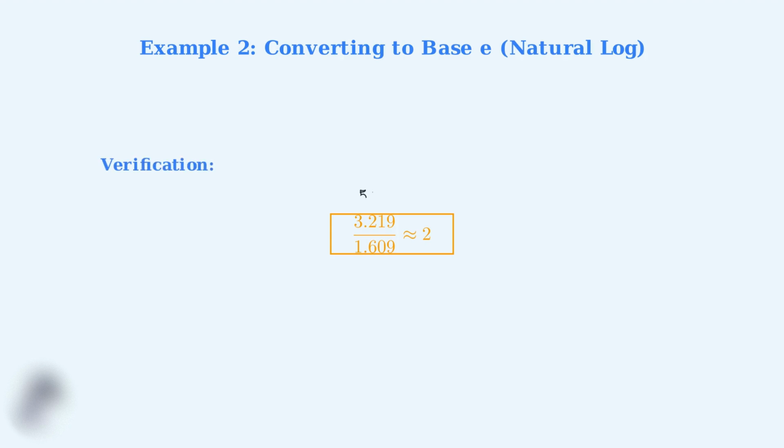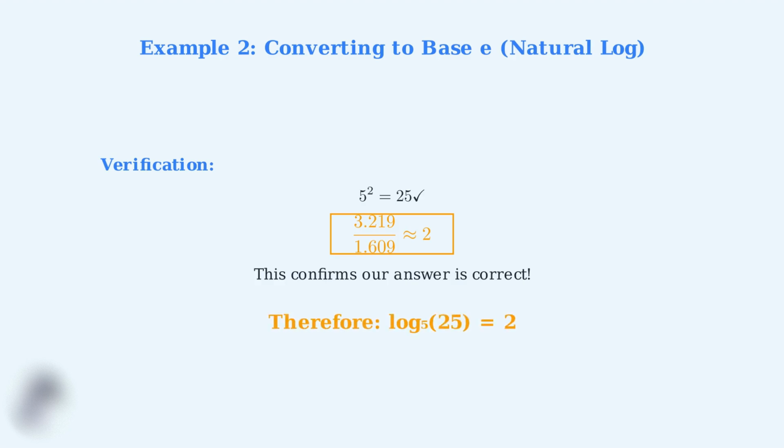Let's verify our answer. Since log base 5 of 25 equals 2, this means that 5 to the power of 2 should equal 25. Indeed, 5 squared equals 25, which confirms our answer is correct. Therefore, log base 5 of 25 equals 2. We successfully used the change of base formula to convert to natural logarithms and solve the problem.